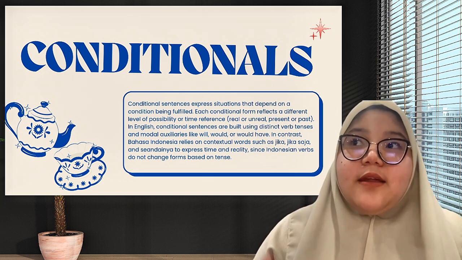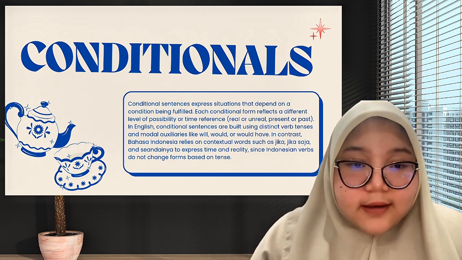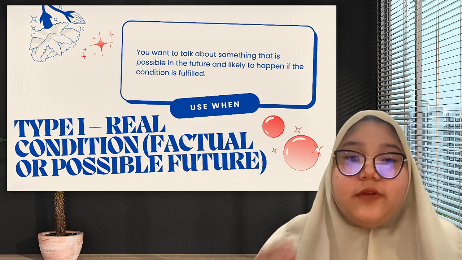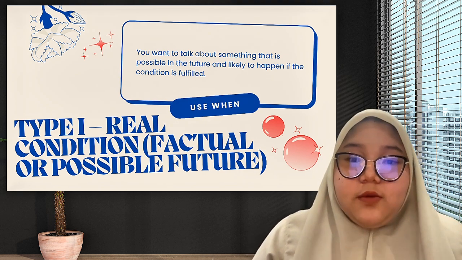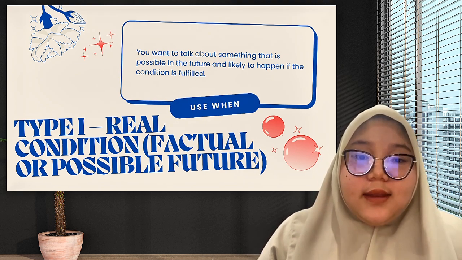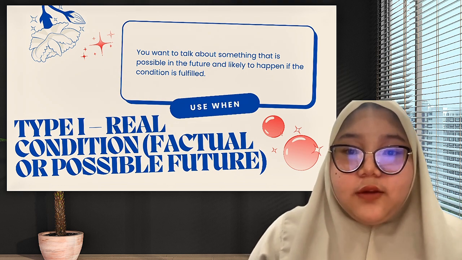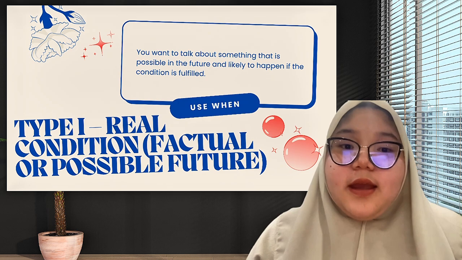So we have three types of conditional sentence. First one is type 1, which is the real condition or actual or possible future. We use this when we want to talk about something that is possible in the future and that is likely to happen if the condition is fulfilled.